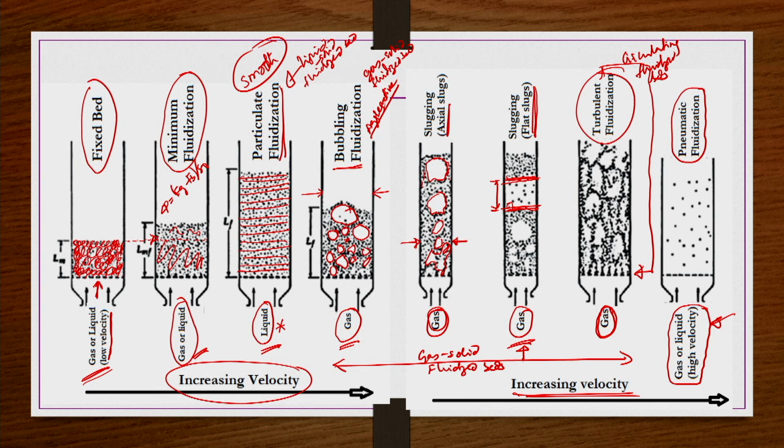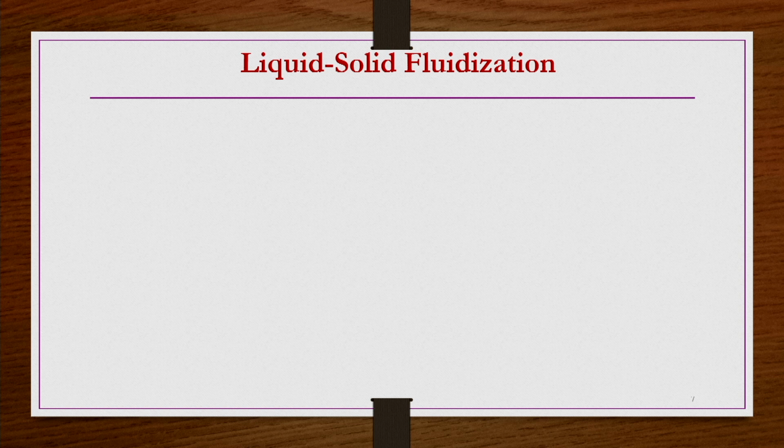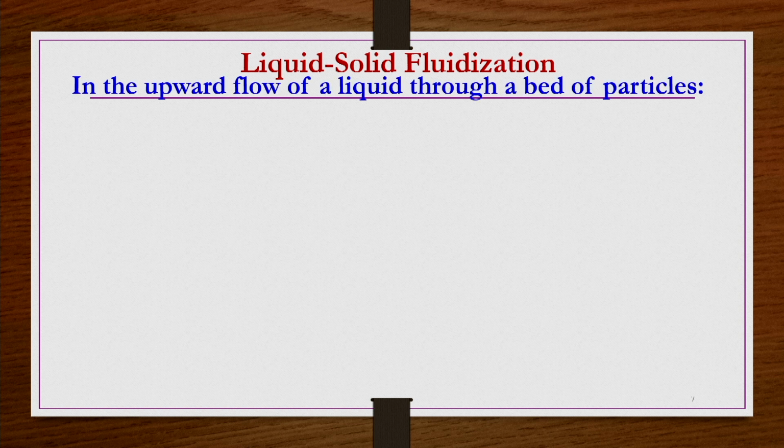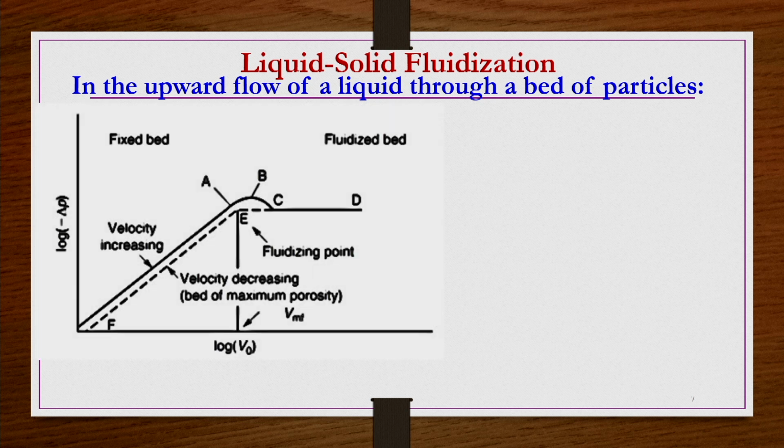Now, what we do, we see the pressure drop versus flow rate behavior for liquid solid systems. Okay, liquid solid systems. So, in liquid solid fluidization, if we have the upward flow of a liquid through a bed of particles, then we can have the pressure drop versus flow rate or velocity on a log curve. Then we have a representation like this. Initially we gradually increase the velocity from 0 velocity.